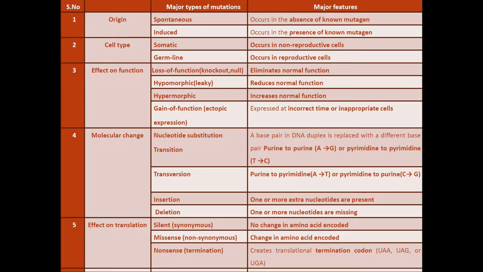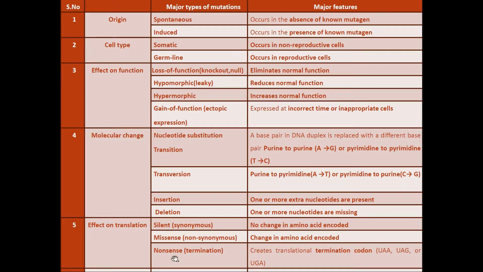Translation means after transcription, the mRNA will be translated to form the protein by addition of amino acids in a particular sequence. Even if the mutation takes place, when there is no change in the amino acid encoded, then it is called a silent or synonymous mutation. And if there is a change in the amino acid, when another amino acid is encoded instead of the particular one, then we call it a missense or non-synonymous mutation.